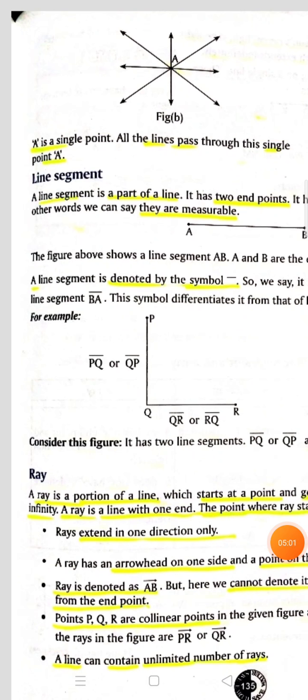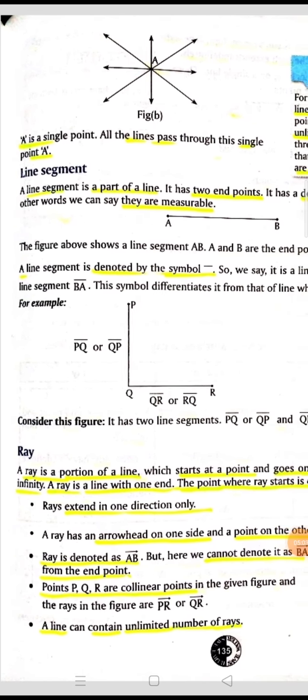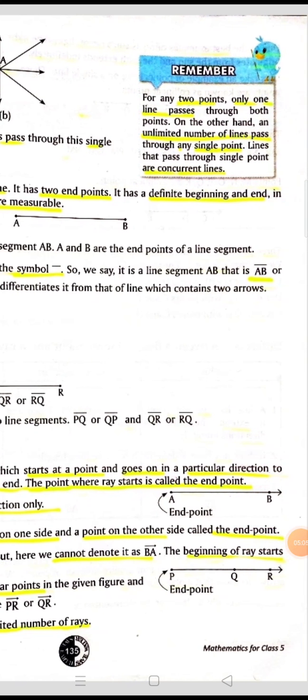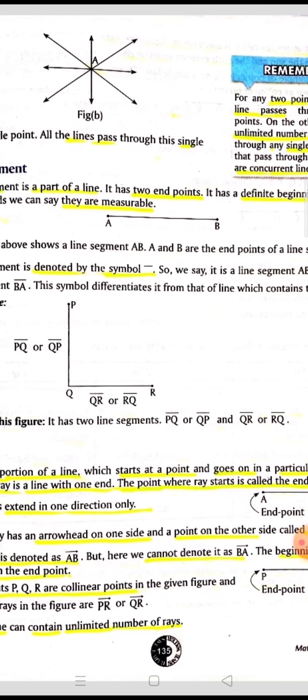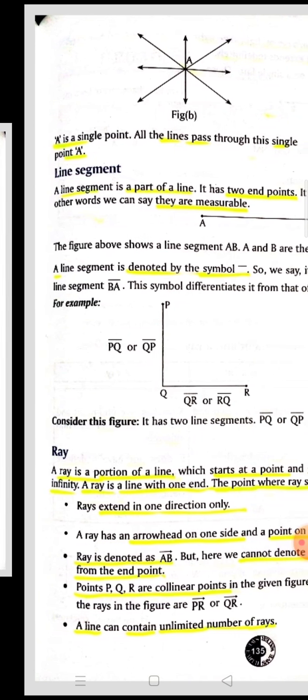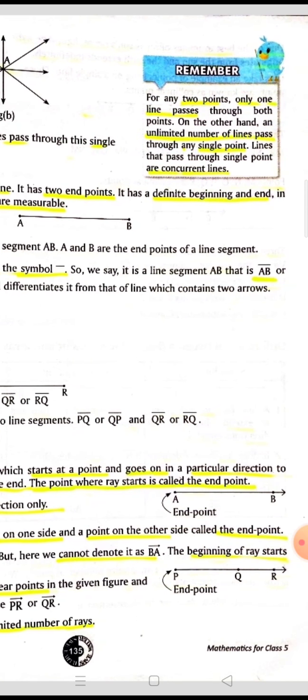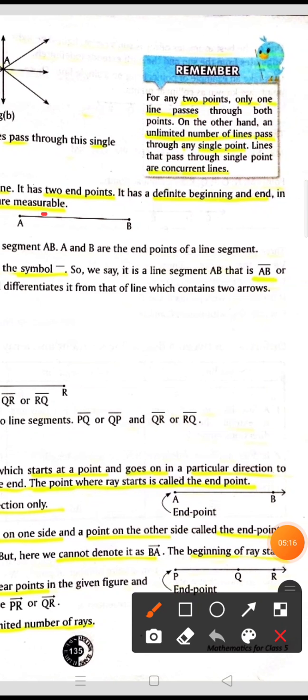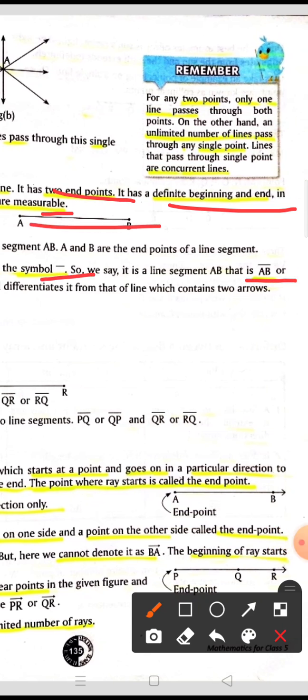Okay. A line segment is a part of a line. It has two endpoints. It has a definite beginning and a definite end. It is measurable. It is denoted by the symbol, have you seen here with the figure? It has two endpoints, a beginning and an ending. Its symbol is like this. You have to write it like that.